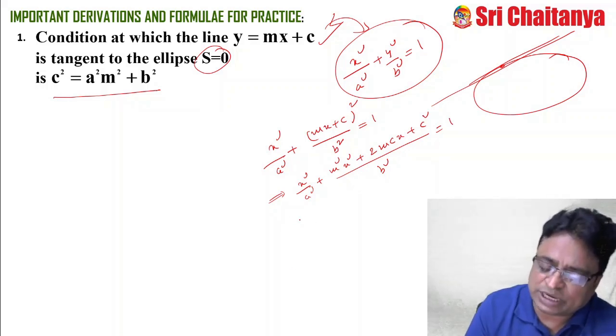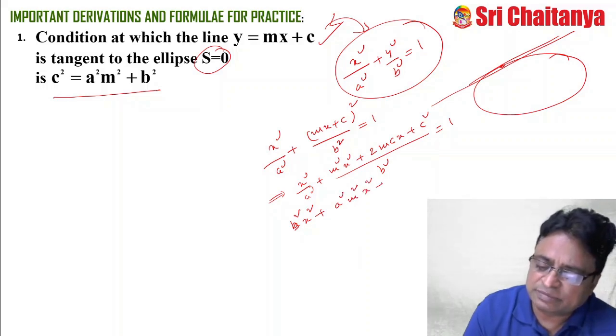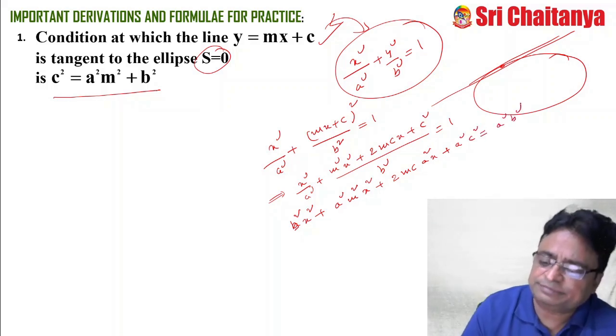After taking LCM and cross multiplication, a square b square x square plus a square m square x square plus 2mc a square x plus a square c square equal to a square b square.